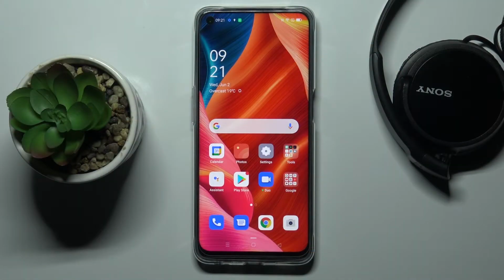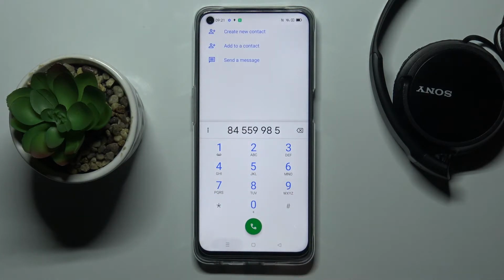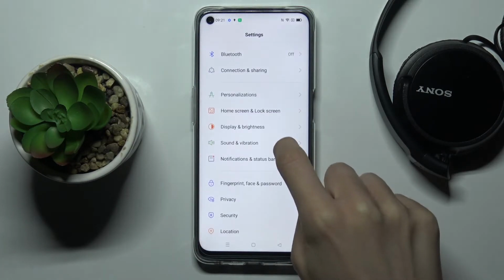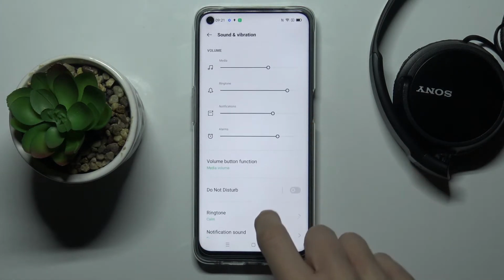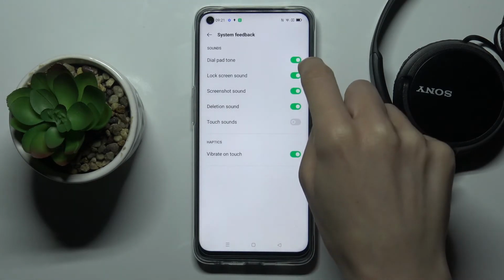In front of me is OPPO A74 5G, and let me show you how to activate or deactivate dial pad tones on this device. So first of all, just take a look. As you can hear, currently it is active, so there is sound connected with each tap of mine. Whenever you want to change it, just reach the settings, find and select sound and vibration, click on system feedback, and here you can smoothly unmark dial pad tone.